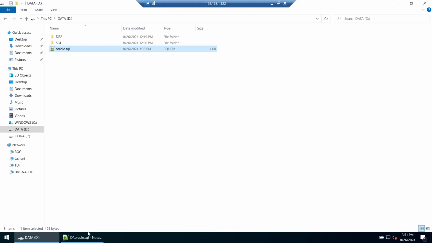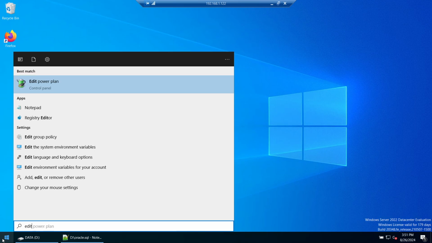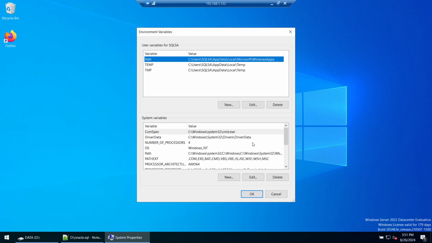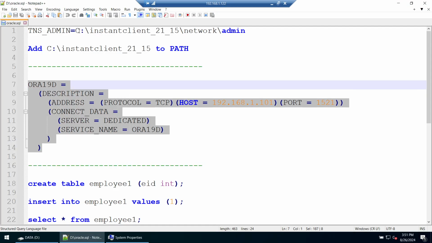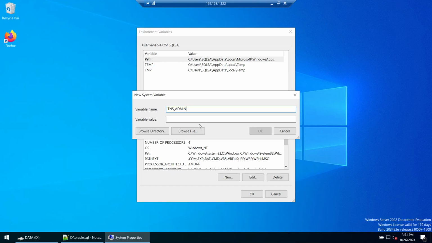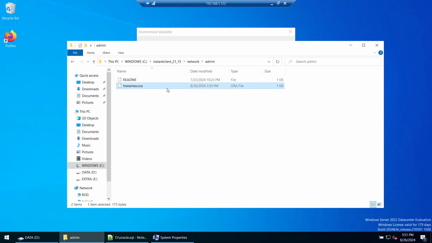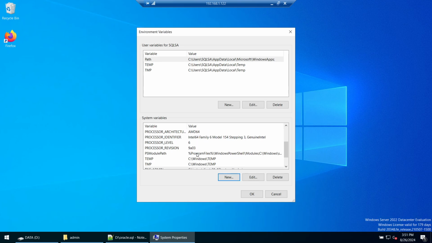The next part is creating the TNS_ADMIN variable. So let's go to edit the system environmental variables, new, create new TNS_ADMIN, and add that location. This is the location where we placed that tnsnames.ora. So I'm creating a variable called TNS_ADMIN and giving that location. Let's click OK, done, and modify the path.